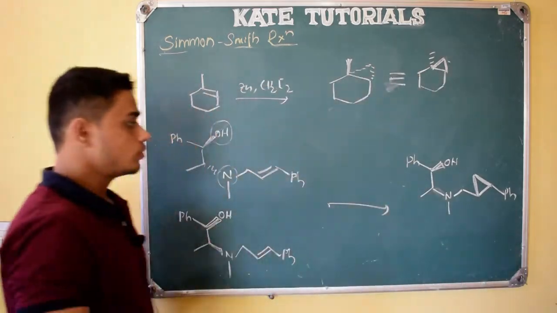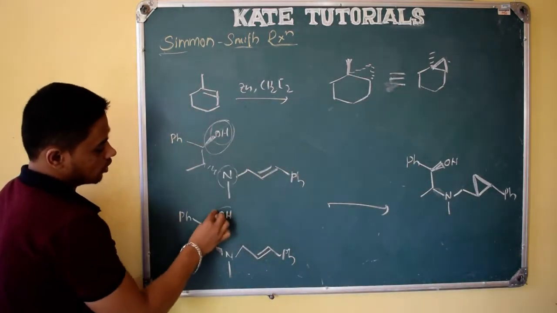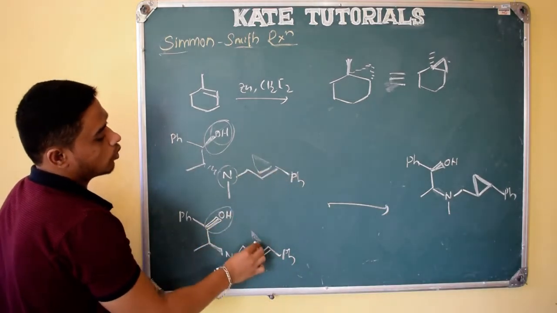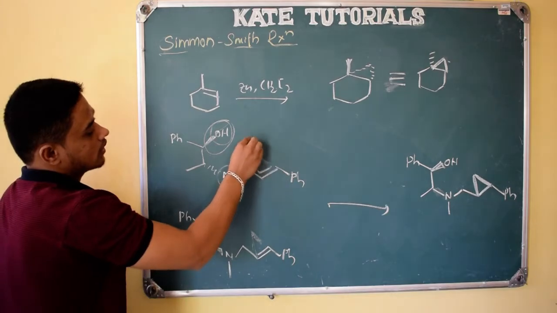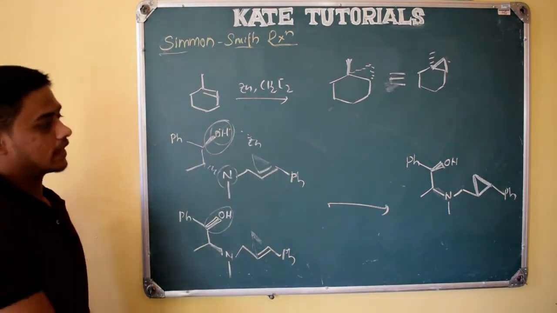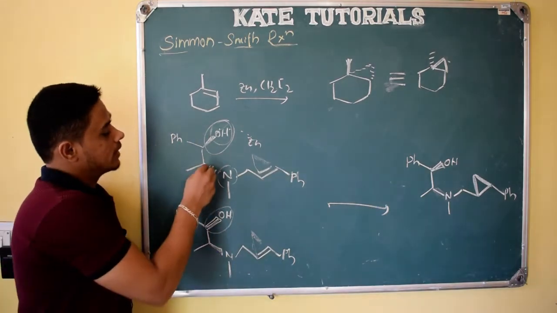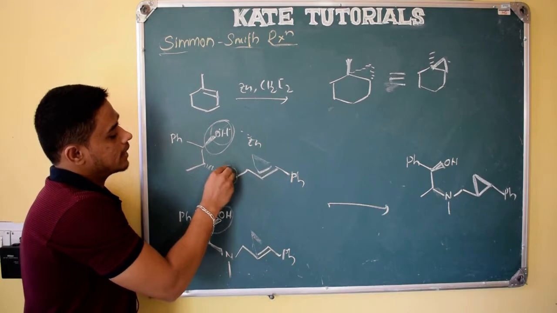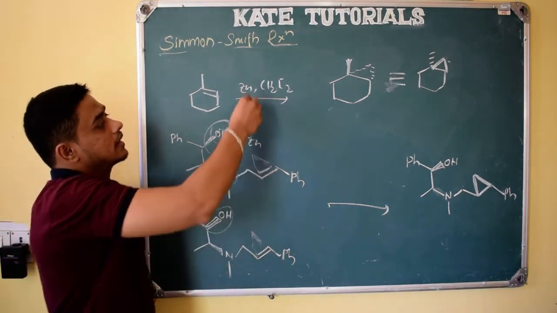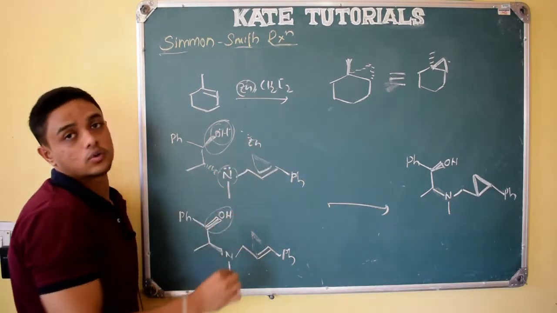I will get only this one, which is above. See here, why this is so: oxygen is above the plane, and here also oxygen is linked above the plane. So the cyclopropane ring which is formed will be above. Why? It is because the zinc will coordinate with the lone pairs of oxygen. Because of that we will get only that product. But one thing you can ask me, here nitrogen will be below the plane and it is also having a lone pair, right? But it is observed that zinc will coordinate very nicely with oxygen compared to nitrogen, right?